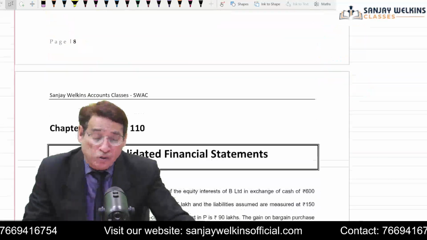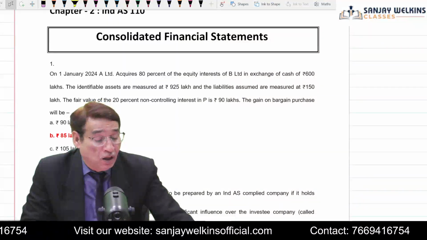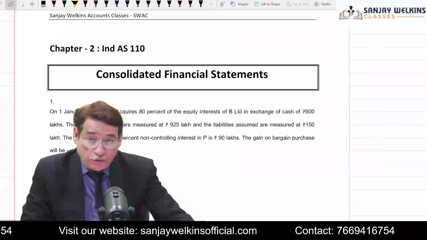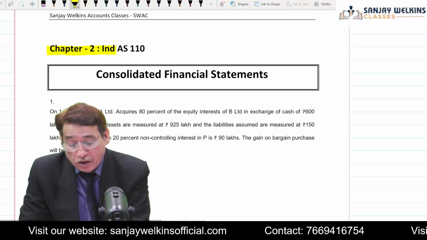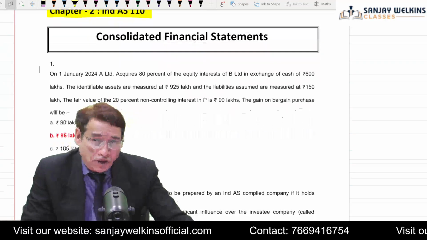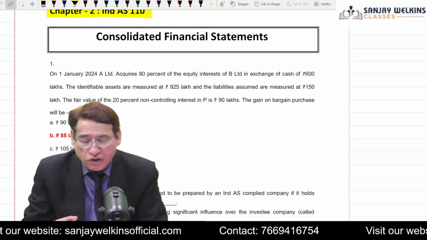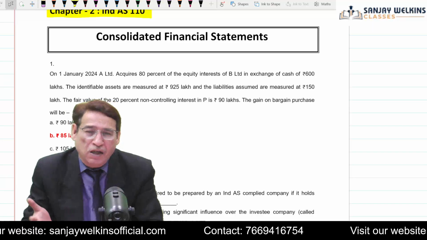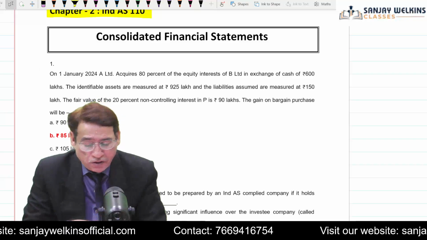So all these questions are related to business combination and lots of questions have been asked as MCQs from what we call business combination. Now we move over to this particular chapter, Ind AS 110, Consolidated Financial Statements. Honestly speaking, the question which we have just discussed under Ind AS 103, same question can be actually discussed under this particular chapter.